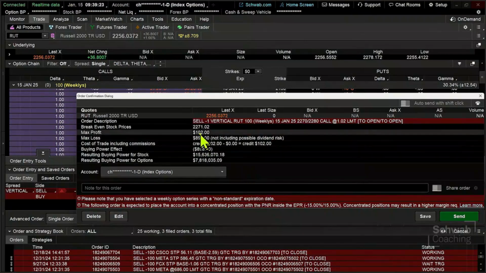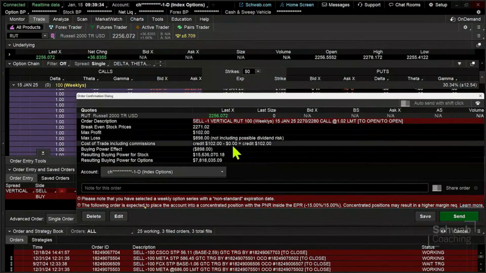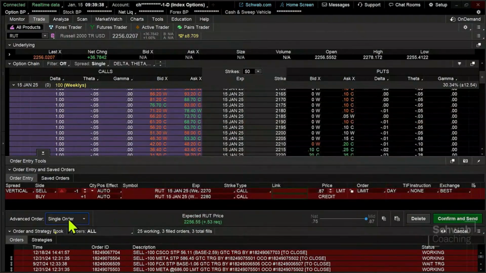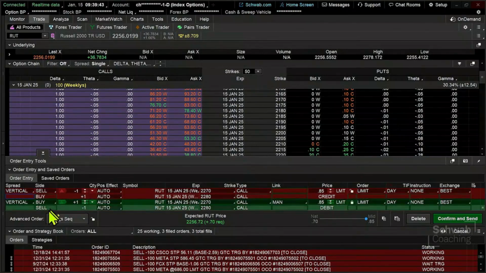So I'm going to put this trade on, knowing that we're going to look at taking either that $102 of credit in this particular case, the maximum gain that we can get in the trade, and keeping the majority of it. What I'm also going to do is come back and edit this. I'm going to create this again as a first trigger sequential: right click, create opposite order, and we're going to get out of this trade. If we can buy it back for, I'm going to go 10 cents or less, we're going to collect, theoretically, about 80% of this maximum theoretical gain.